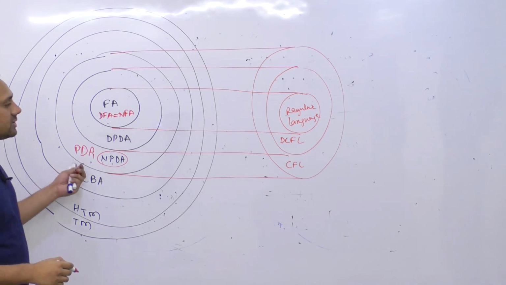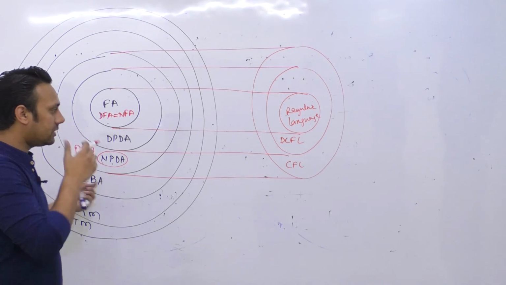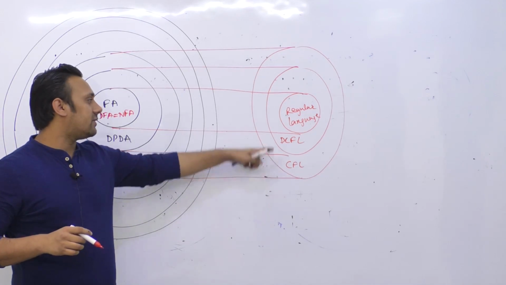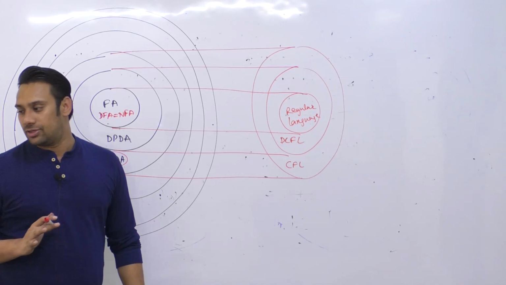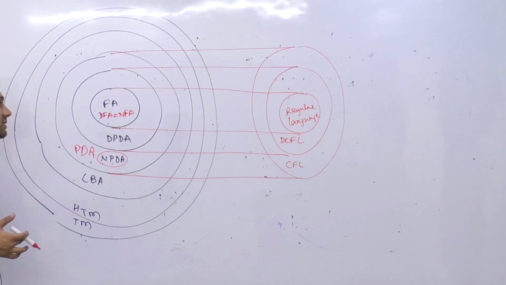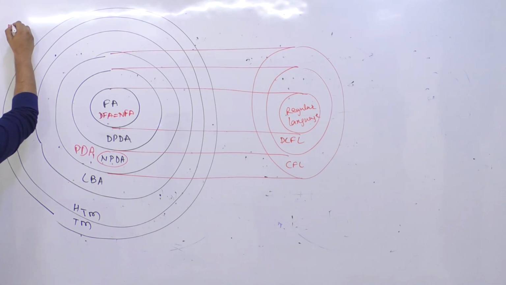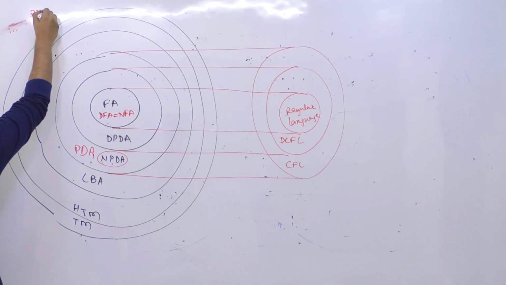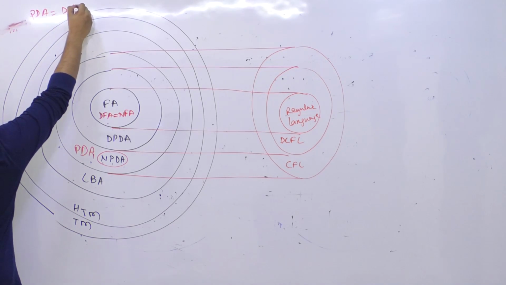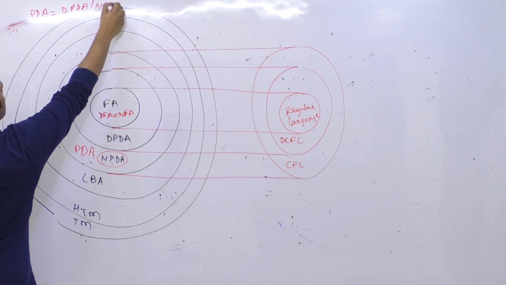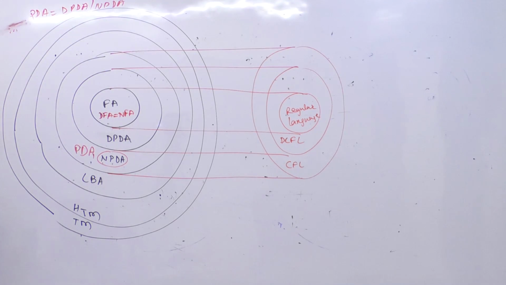So simply you can say a push-down automata can accept a context-free language as well as a regular language. So push-down automata is more powerful as compared to finite automatas. Okay, so when I say push-down automata, it means PDA. It can be deterministic push-down automata as well as non-deterministic push-down automata. So मैं दोनों को एक साथ include करके I can just say it is a push-down automata.